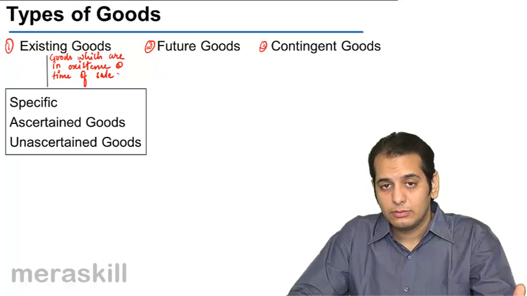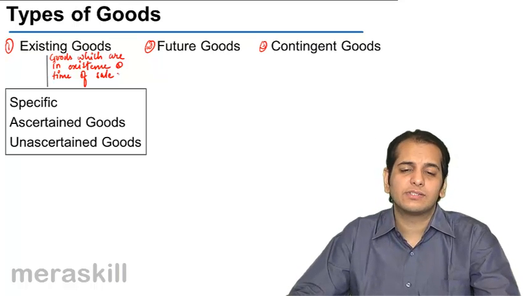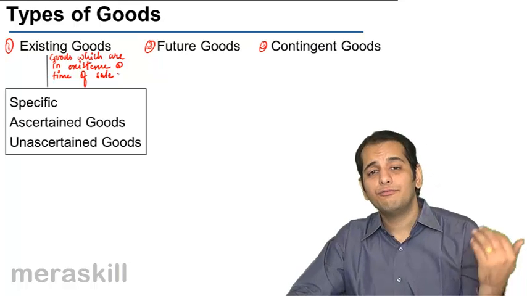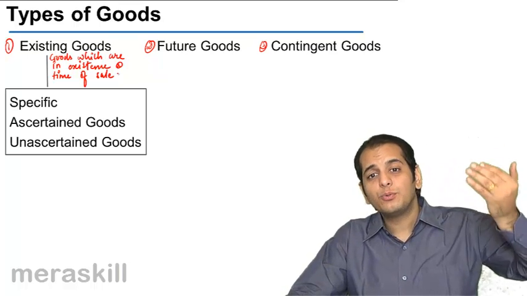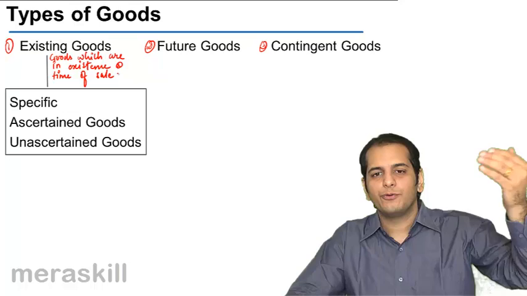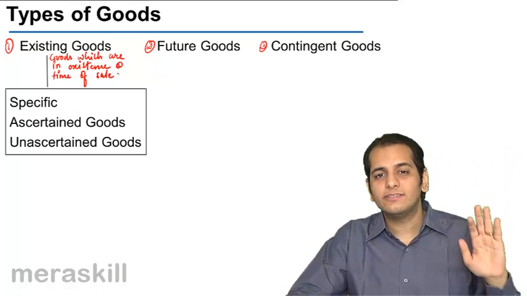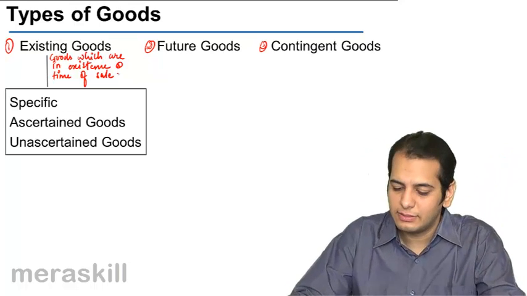So goods which do not exist at the time of sale are called future goods. They will come into existence on a future date. They do not exist at the time of sale.